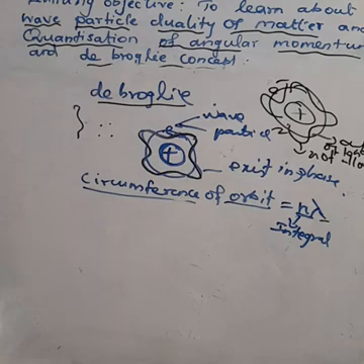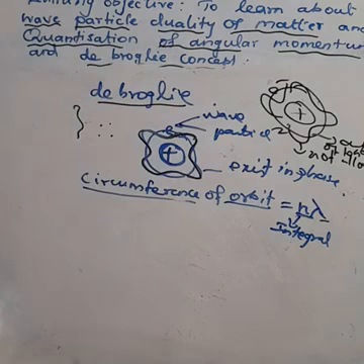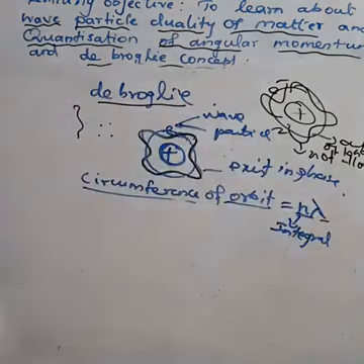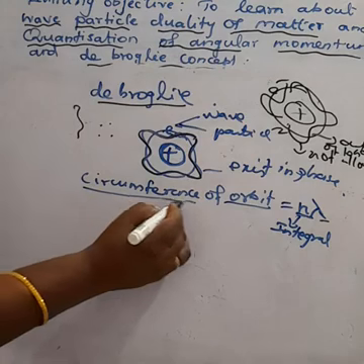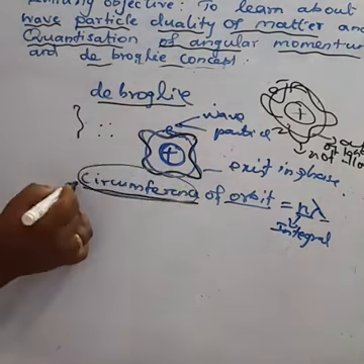The electrons revolving around the nucleus exhibit both wave character and particle character. At the same time, the circumference of the orbit is equal to an integral multiple of the wavelength of the electron wave. What is the circumference of the circle? In your lower classes, all of you learned that the circumference of a circle is 2 pi r.